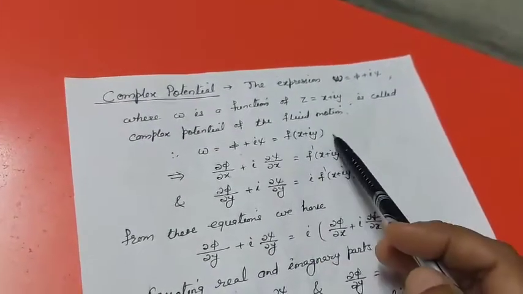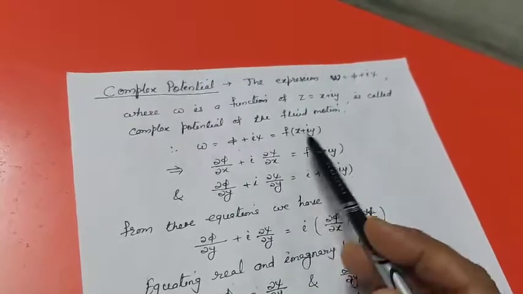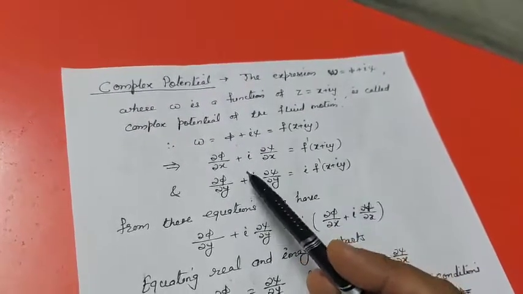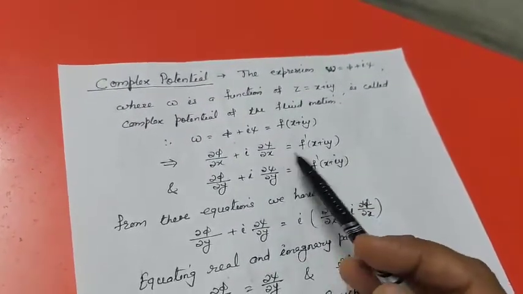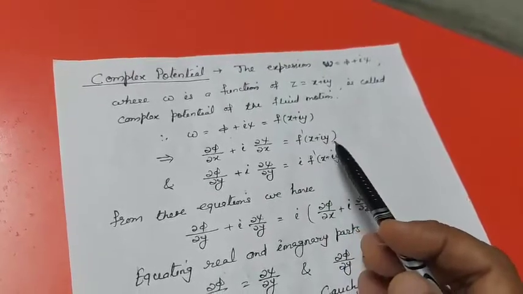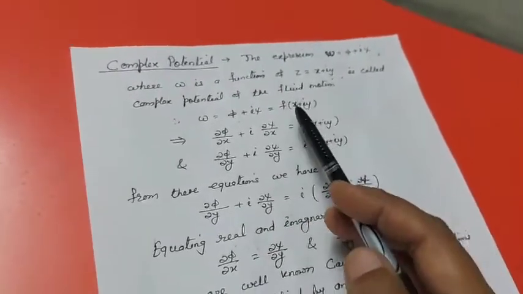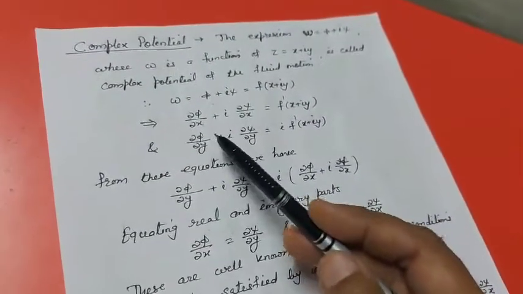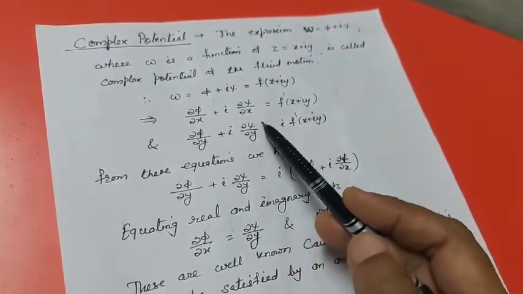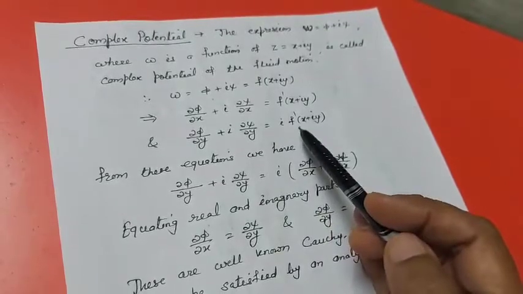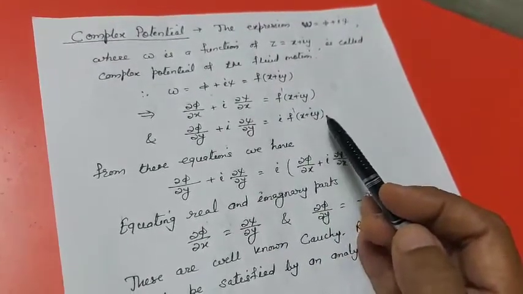Now differentiating this with respect to x partially, we have ∂φ/∂x plus i ∂ψ/∂x is equal to f dash of x plus iy. Again differentiating this expression with respect to y, we have ∂φ/∂y plus i ∂ψ/∂y is equal to i f dash of x plus iy.